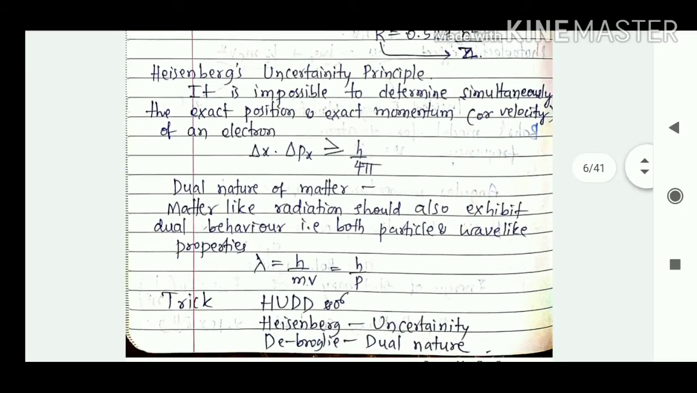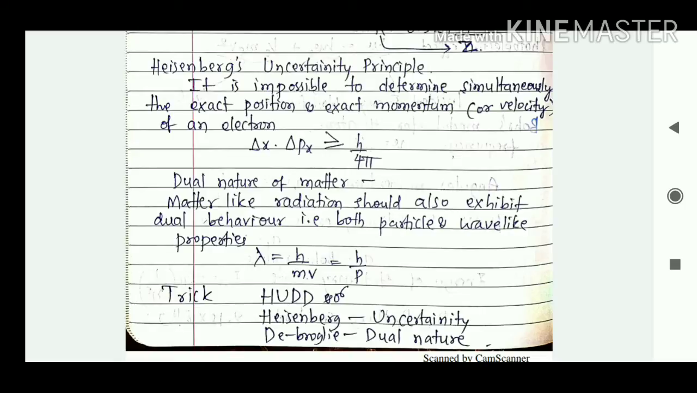Then we have this concept, Heisenberg's uncertainty principle. It is impossible to determine simultaneously the exact position and exact momentum of an electron. So delta x into delta px is greater than h divided by 4 pi. So this is the formula. Then de Broglie nature of matter: like radiation, matter should also exhibit dual behavior, that is both particle and wave like property. So this is known as de Broglie nature of matter. Lambda is equal to h divided by m into v, or h divided by p. So we can remember this one, HUDD: Heisenberg's uncertainty and de Broglie's dual nature.